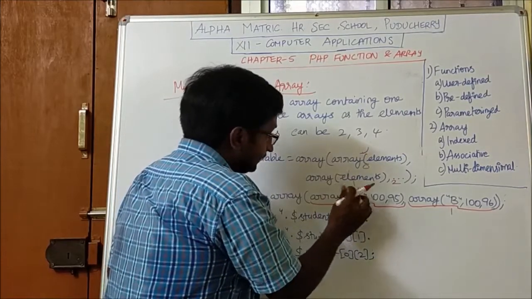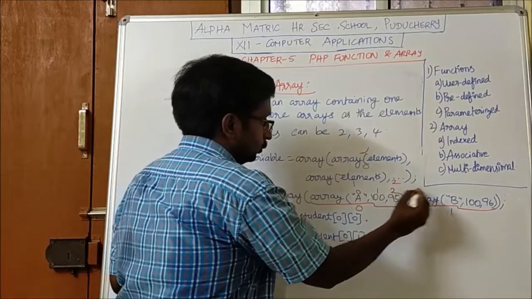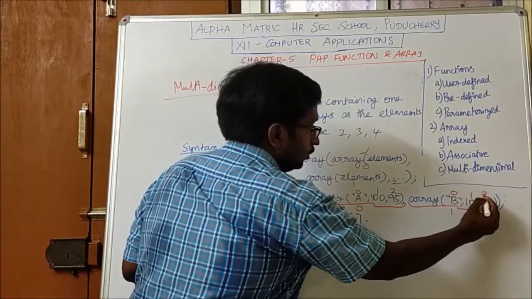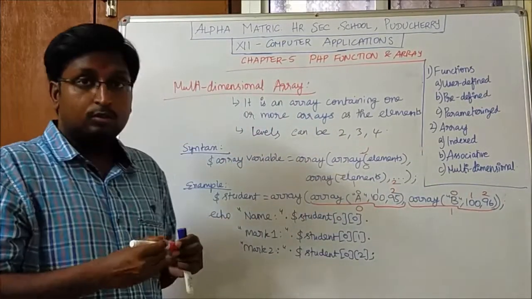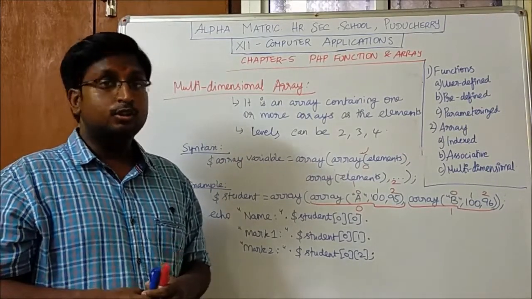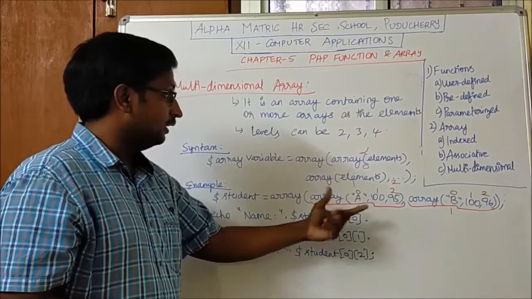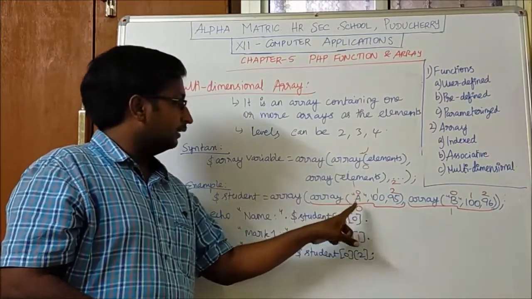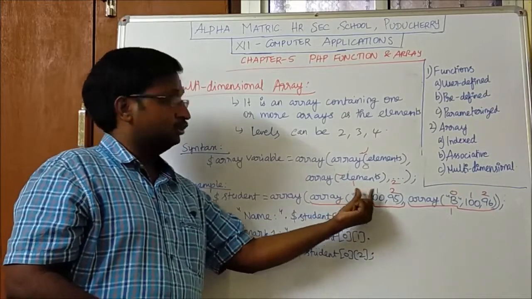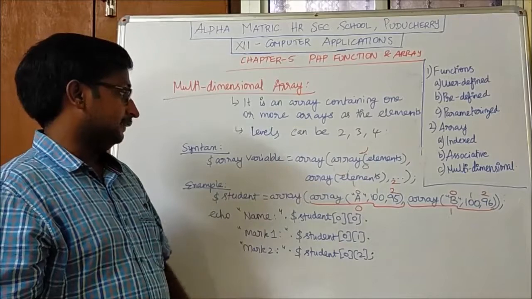So inside this, the first element is stored in 0, 1, 2. While accessing the element, we have to use two indexes. Okay. The first index is the outermost element and the next index is the innermost element. So let us see how we can access it.